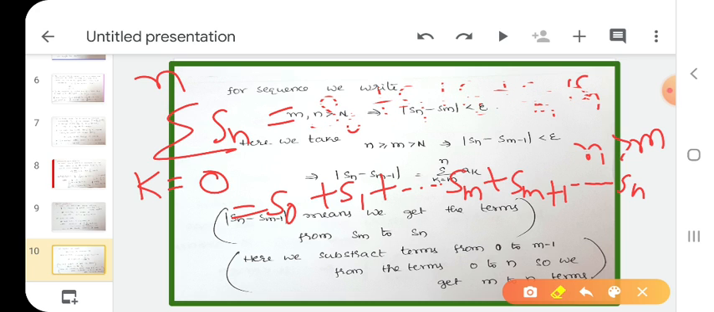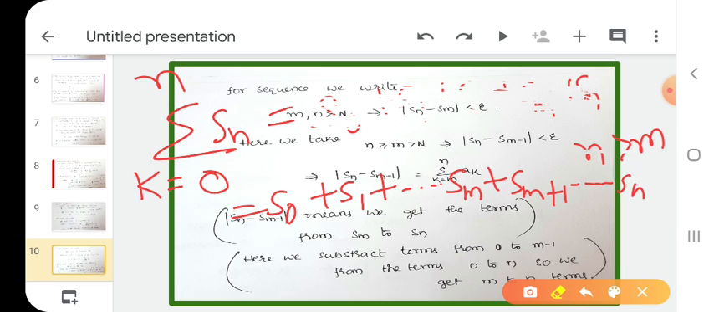Our series is summation k equals 0 to n of Sn. So we write the terms as S0, S1, S2 and so on, Sm plus 1 and so on Sn, where m is smaller than n. So we write here. In the series, what do we get? The actual series is k equals m to n.